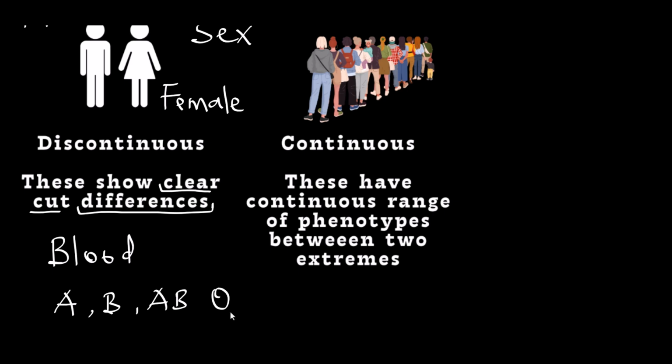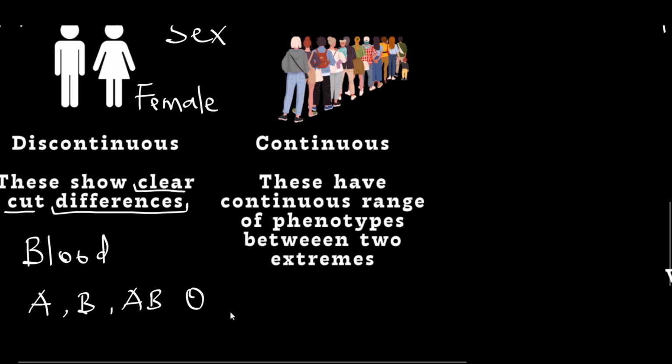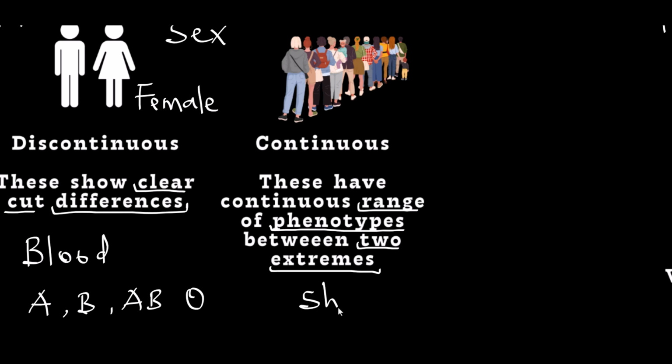What about continuous variation? For continuous variation, there is a range of phenotype between two extremes. What does that mean? Well, let's first talk about what we mean by the two extremes by using height. We can have the shortest and the tallest human.